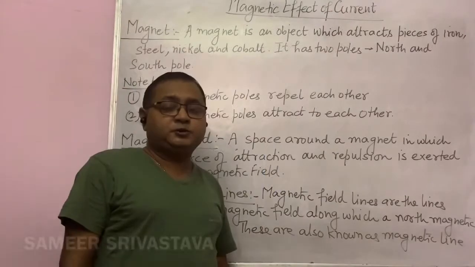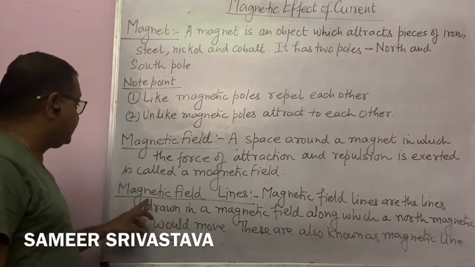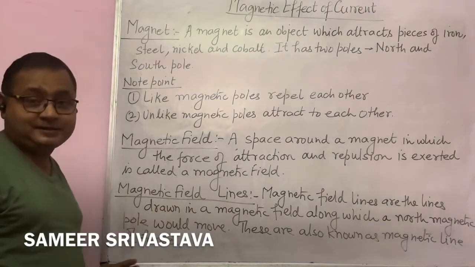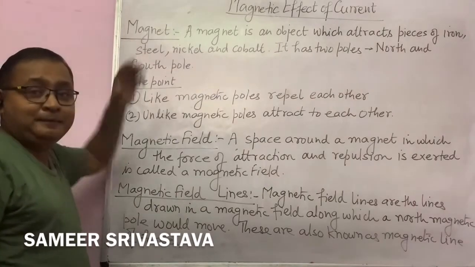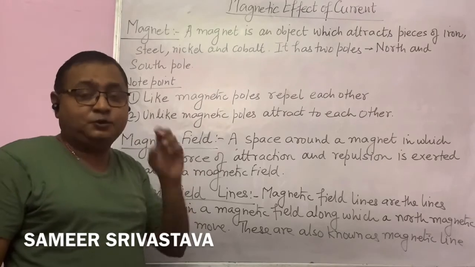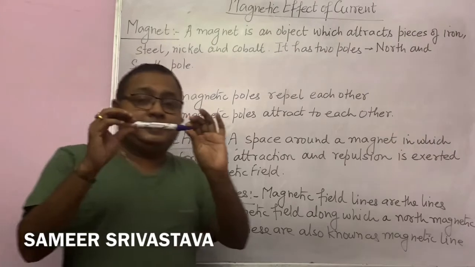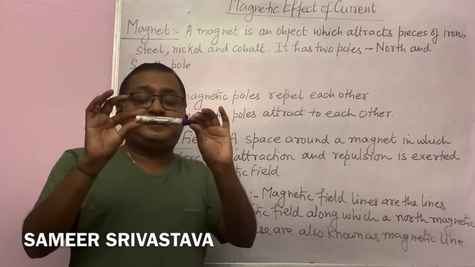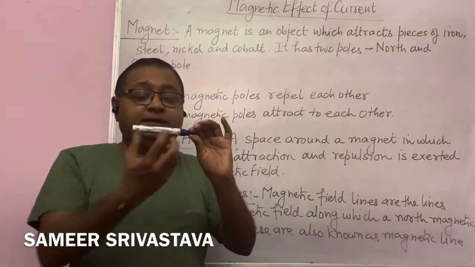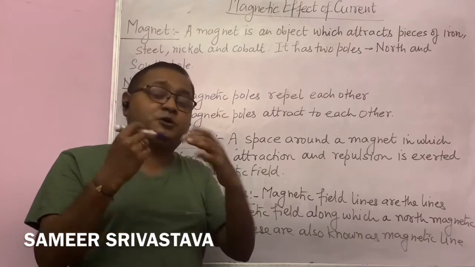Okay, now students, I am going to discuss what is a magnet, what is a magnetic field, and what are magnetic lines of force or magnetic field lines. So how do we define a magnet? A magnet is an object which attracts pieces of iron, cobalt, nickel or steel. So if I say this is a magnet, this piece of magnet always attracts, that means a magnet has the property of attraction. It always attracts iron pieces, cobalt pieces, nickel pieces or steel pieces.